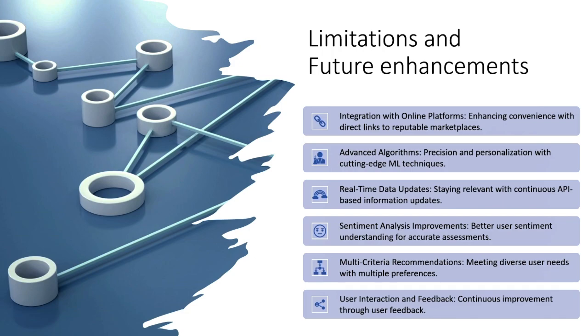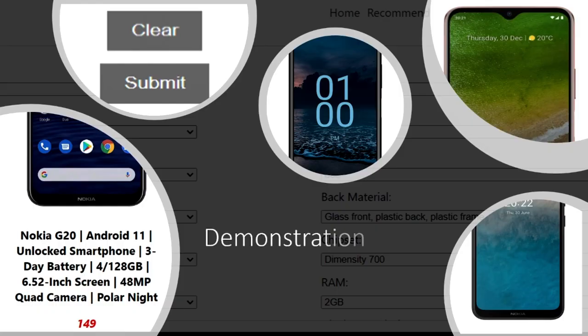Moreover, this hybrid model could engage more models and criteria, like a collaborative approach. Feedback from the user would also help the system increase accuracy. Those are the limitations and future enhancements defined for this project. Okay, let's get into the demonstration.